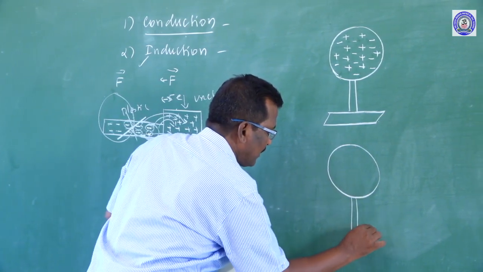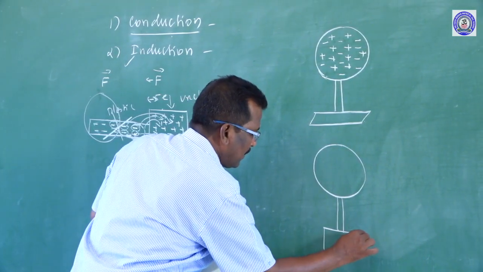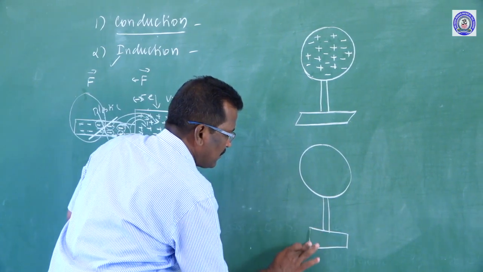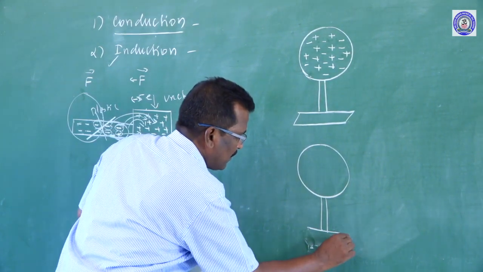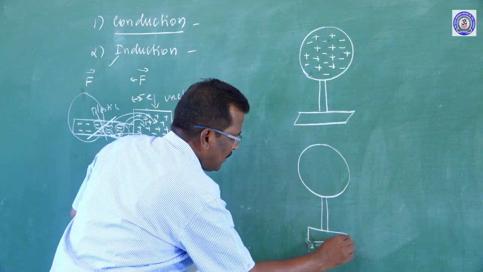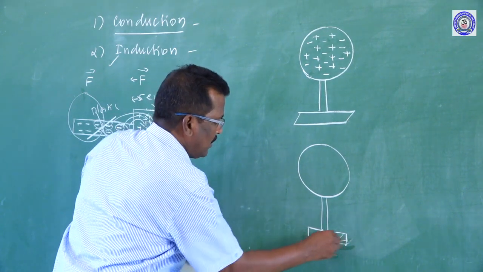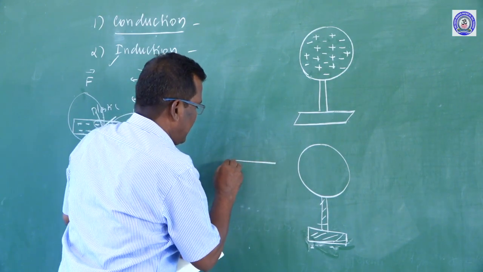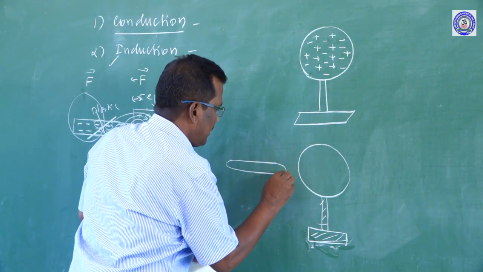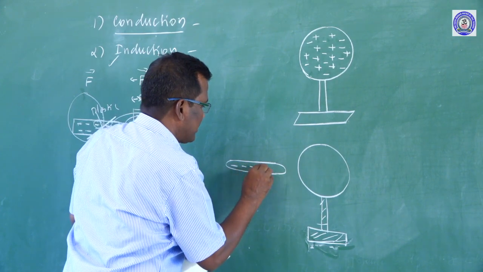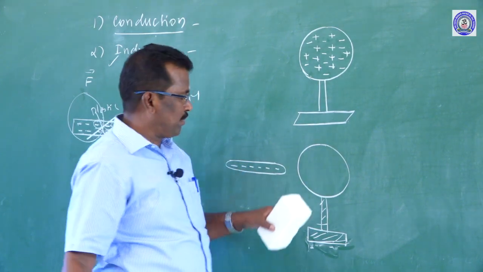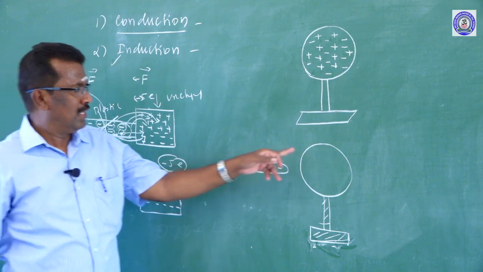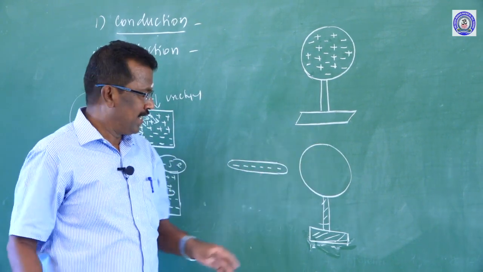Now the same sphere is placed on the insulating stand, and the negatively charged plastic rod is brought very close to the spherical conductor, not touching it.